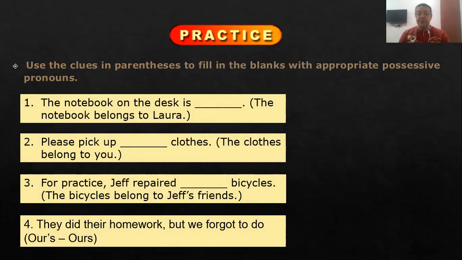Their bicycles. Number four, they did their homework, but we forgot to do ours. Which ours? The second one, without an apostrophe, because when we talk about the possessive form of pronouns, we do not need apostrophes.